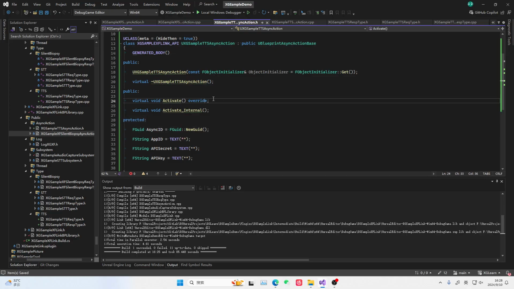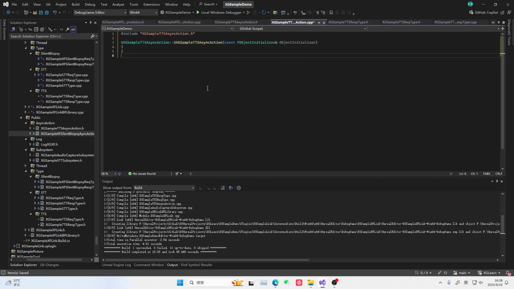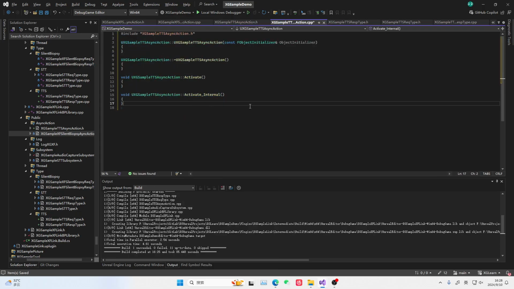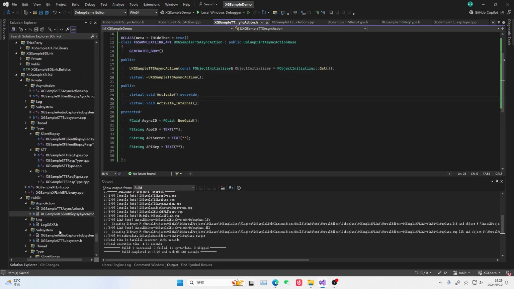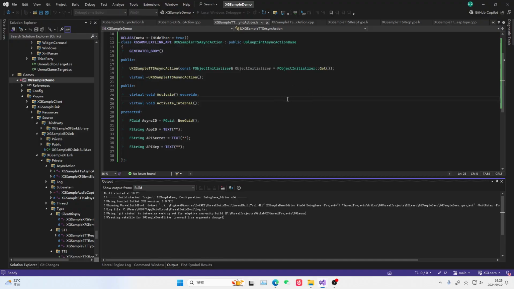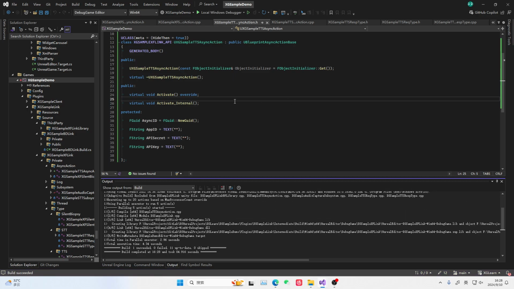Okay. We haven't written any code yet. Let's create these methods first. Okay. Here. Okay. This node probably looks like this. We haven't written it yet. Let's compile it first. Okay, the compilation should pass.